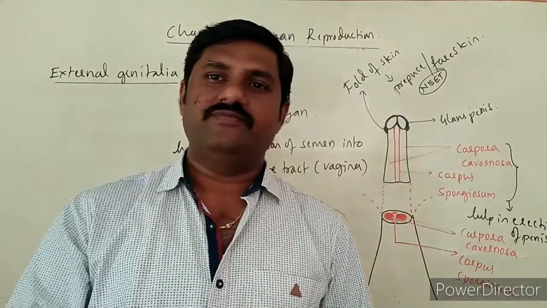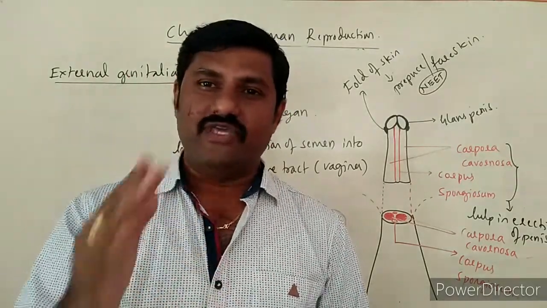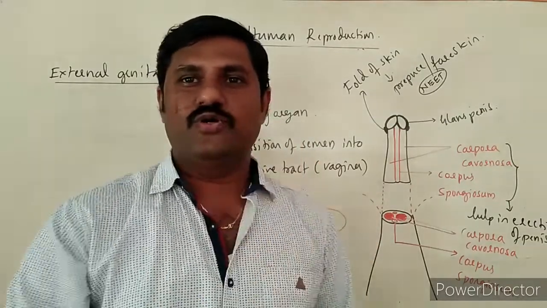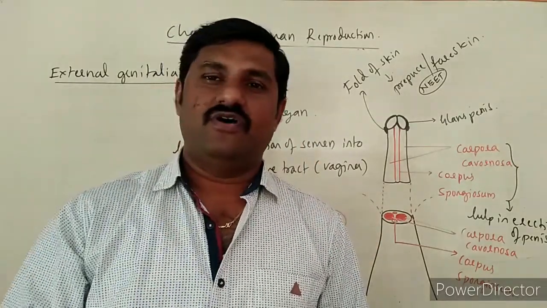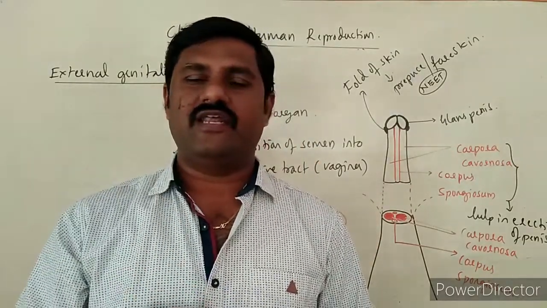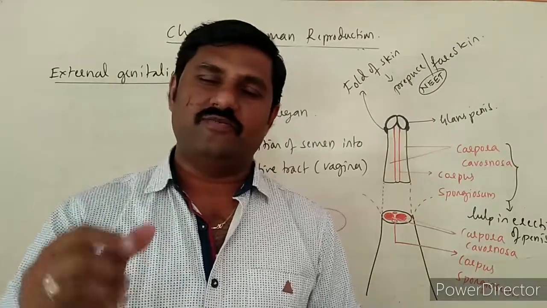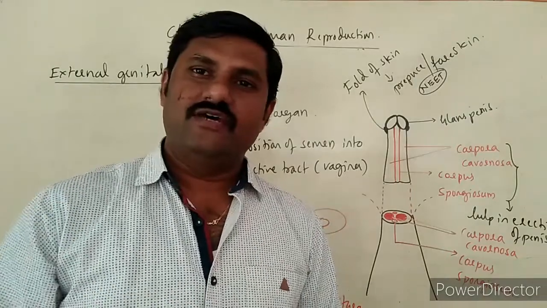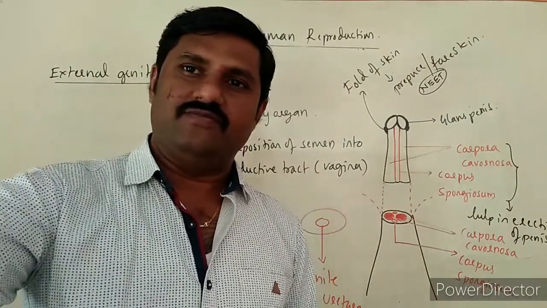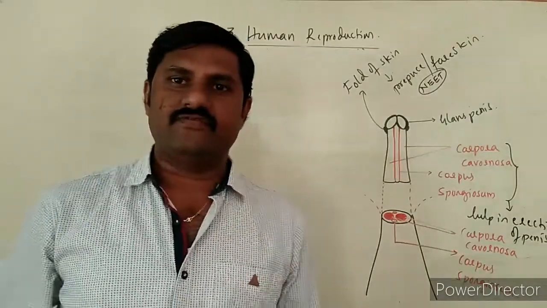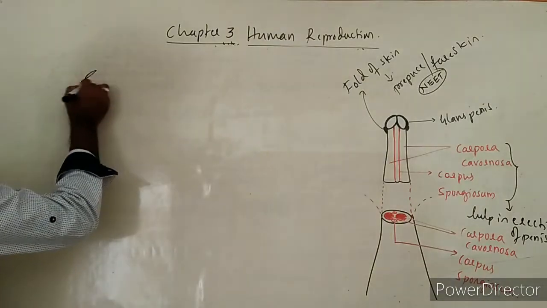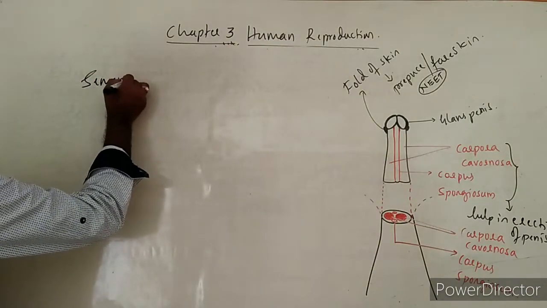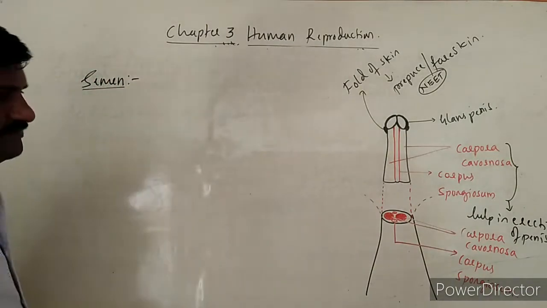So what is semen? What does it contain? We'll write on the board how many sperms there are in each ml of semen, along with the respective pH. Now, let us start with the semen. What is this semen?